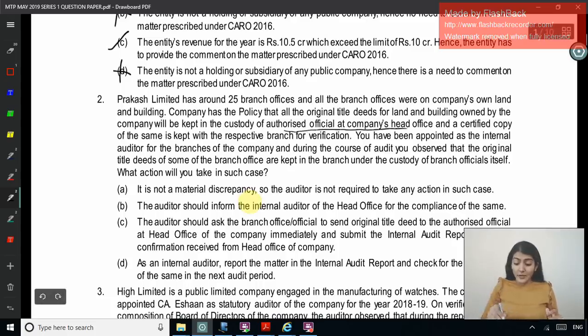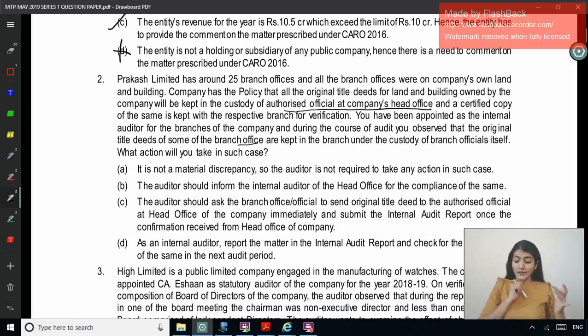The authorized official at the company's head office, and a certified copy at the branch. But here what is happening? The original itself is kept at the branch office. What action will you take in such a case?